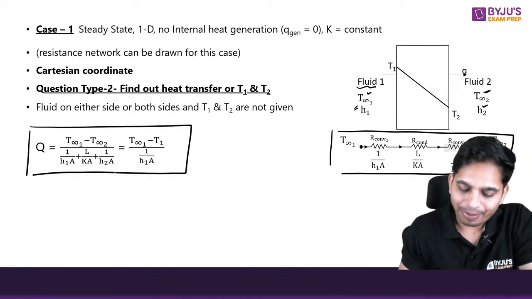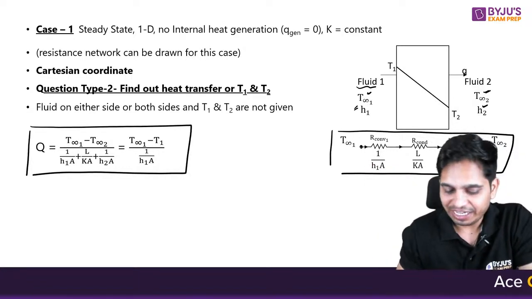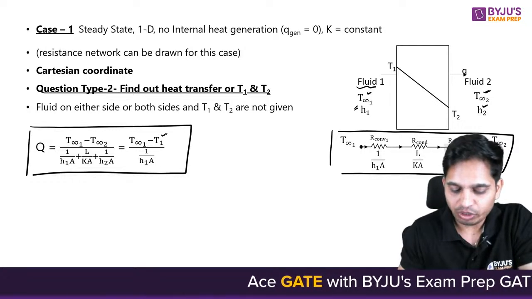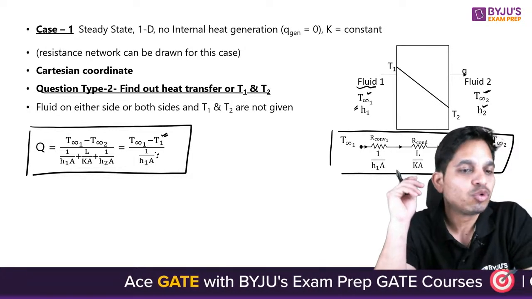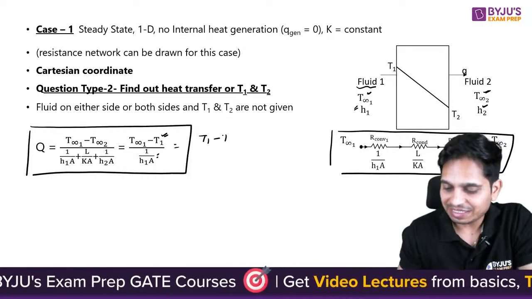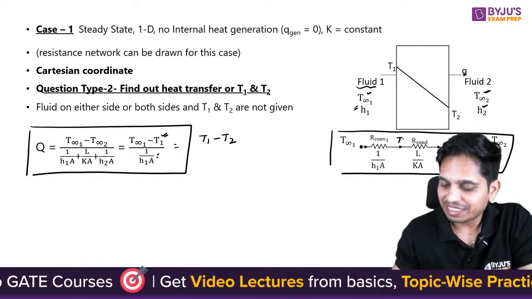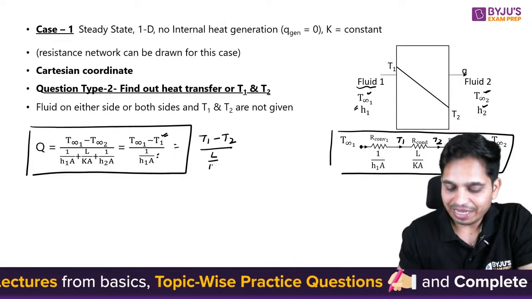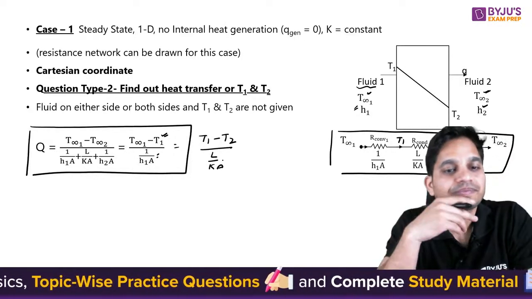Now you can also break this. You can take these two resistances, from T infinity 1 to T1, and only this resistance, or you can take it as equal to T1 minus T2, where T1 is here and T2 is here, upon L by K. This also can be taken.